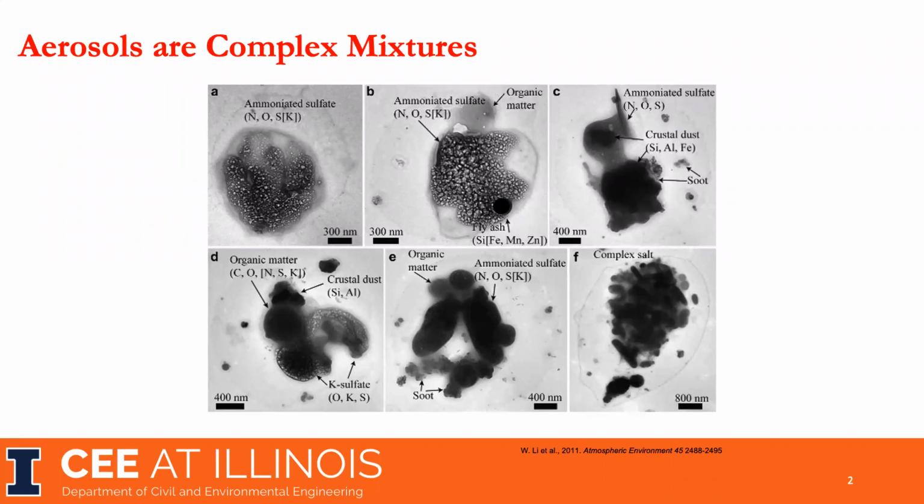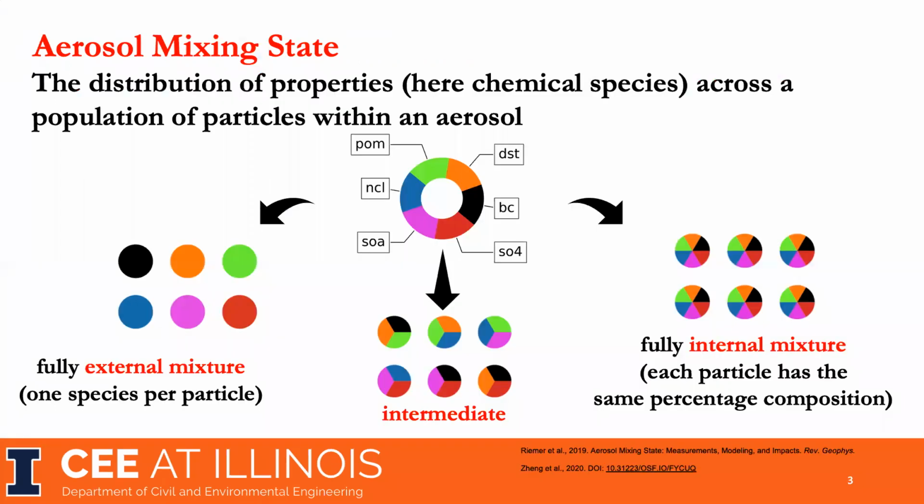If we use electron microscopy to look deeper into aerosols, we find aerosols are not pure substances. In contrast, they are complex mixtures consisting of different species. So we use the term aerosol mixing state to describe the distribution of chemical species across a population of particles.